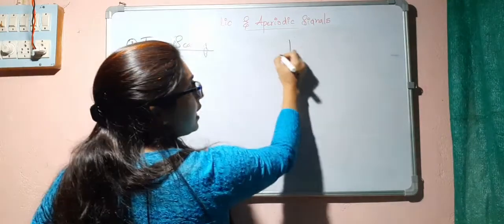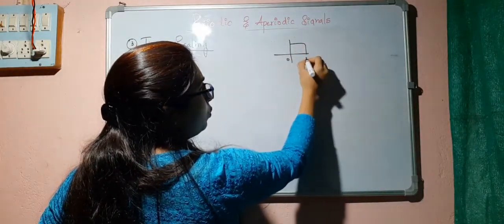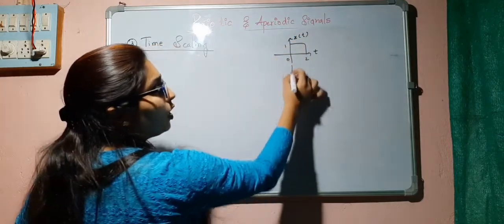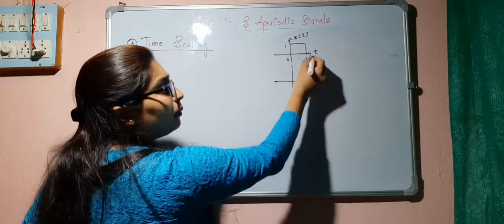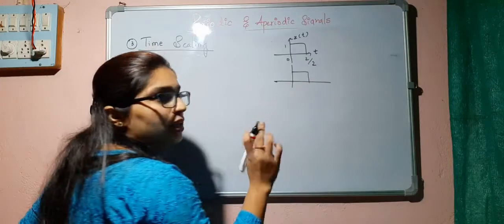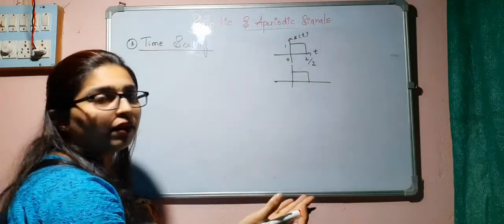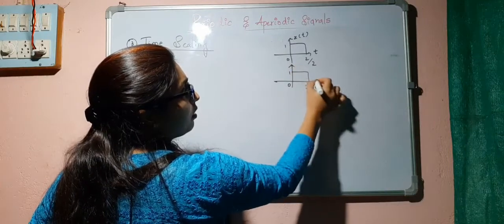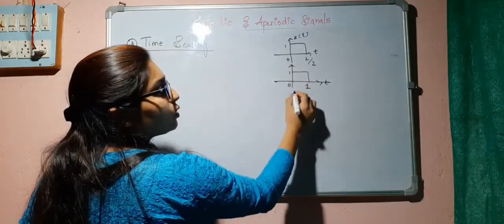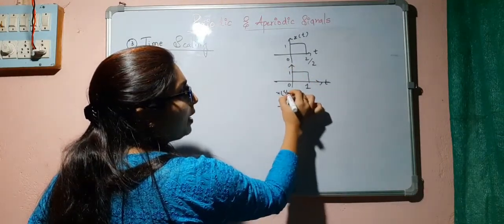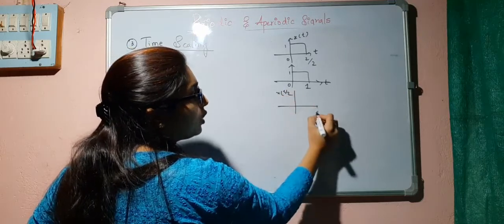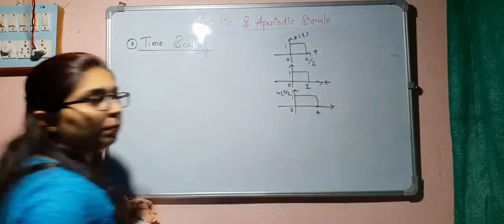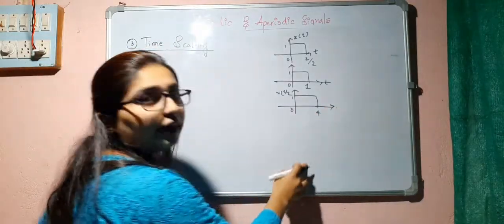Suppose x of t is like this, from 0 to 2, and the amplitude is 1. What is x of 2t? It is x of at where a is greater than 1, so you will have compression, from 0 to 1. If I consider x of t by 2, it will be expanded, from 0 to 4. It doesn't affect the amplitude, but obviously the time is affected.